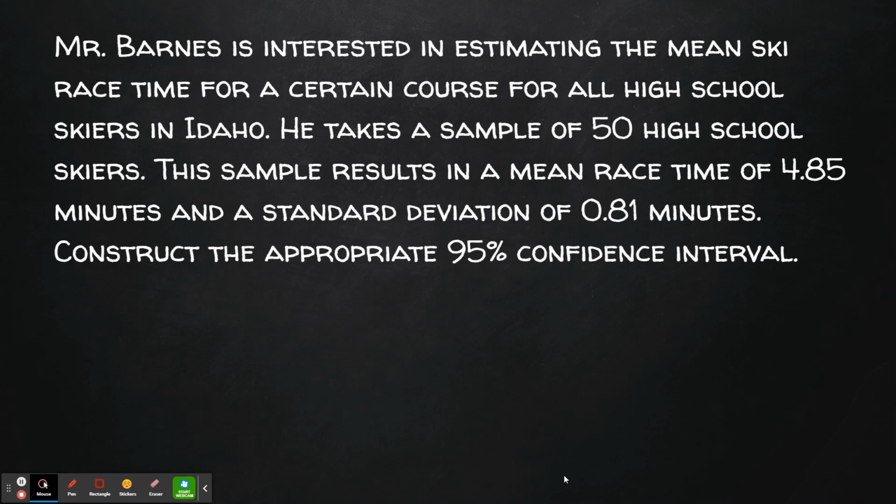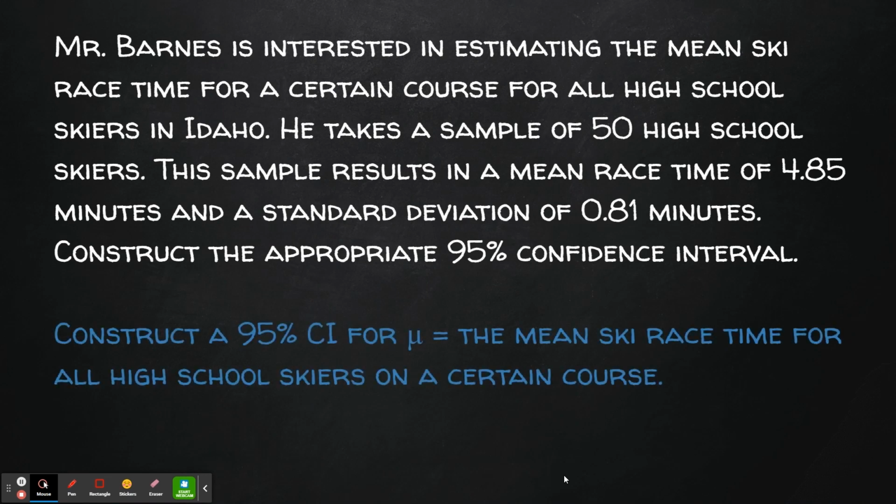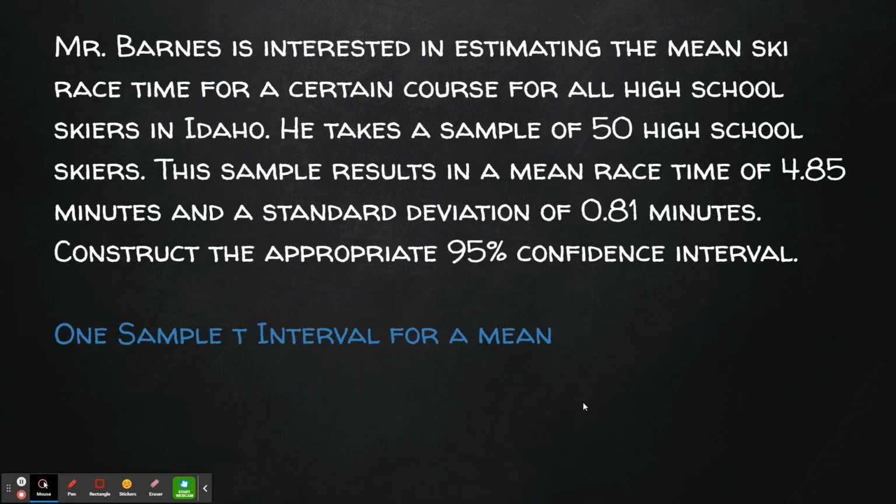Well, just like with proportions, we're going to start by stating what we're going to do. We're going to construct a 95% confidence interval for mu equals the mean ski race time for all high school skiers on a certain course. Now, note it's important to say mu equals or to say for the true mean of the ski race times. Then we're going to go on to plan.